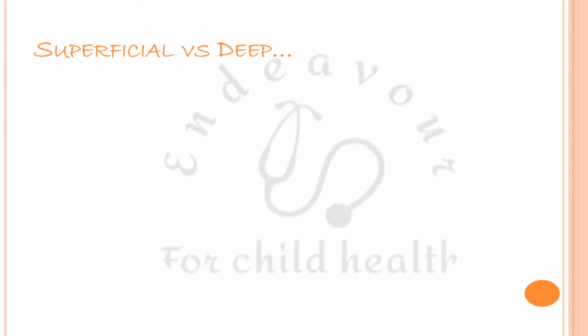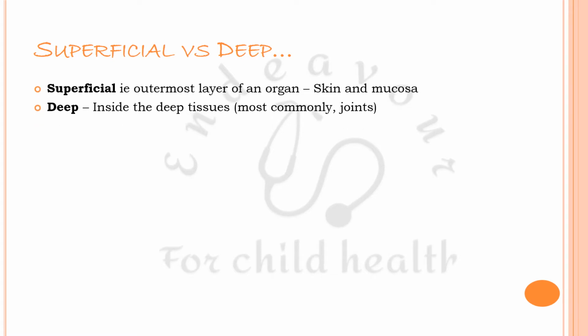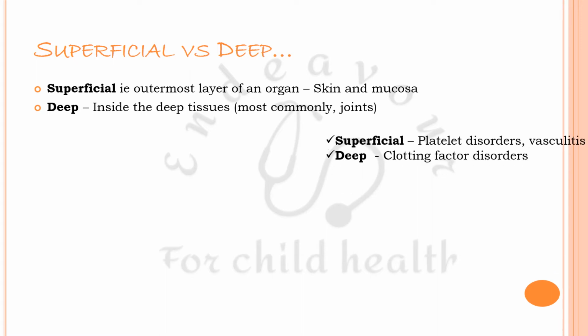Next, we must differentiate whether it is a superficial or a deep bleeding. Now, superficial means outermost layer of an organ. It is skin, and for the internal tubular organs, it is the mucosa. While deep bleeding is bleeding inside the deep tissues, most commonly the joints.